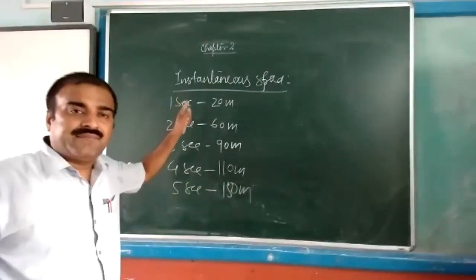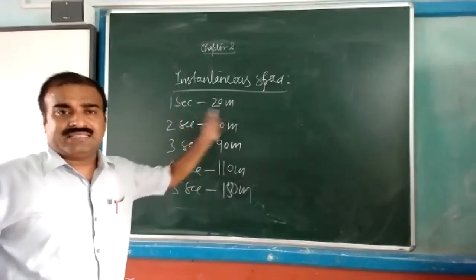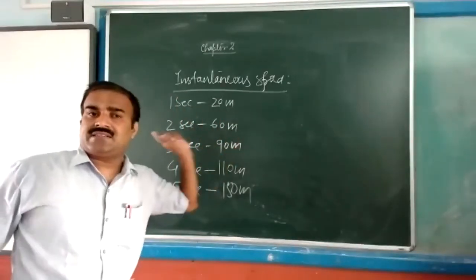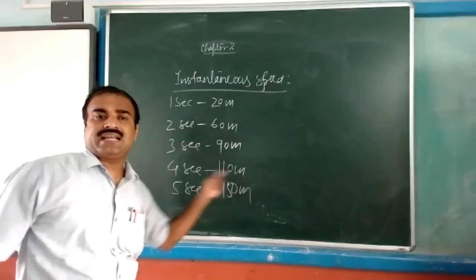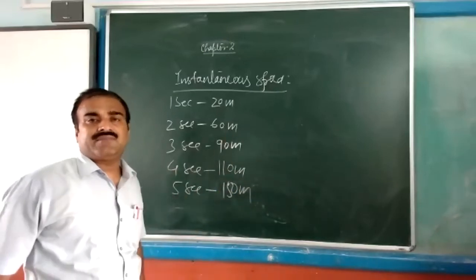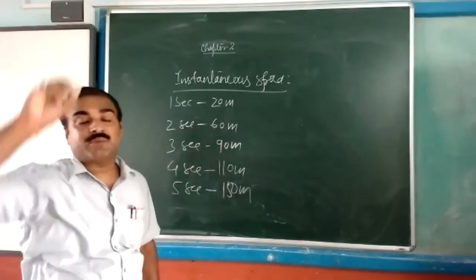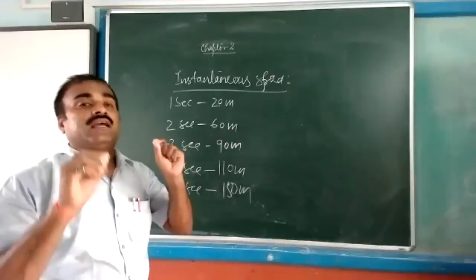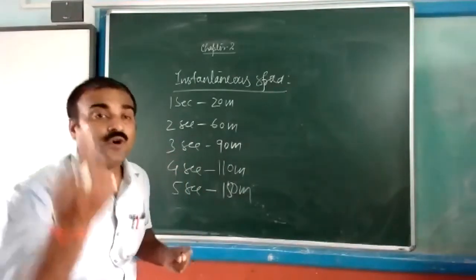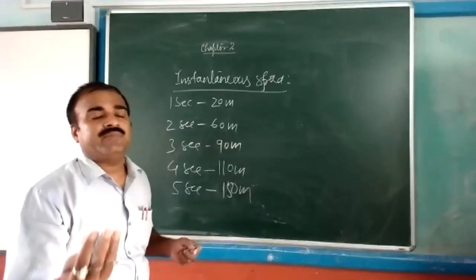The body every second it is changing like that. Suppose it is asking what will be the speed at the fourth second?